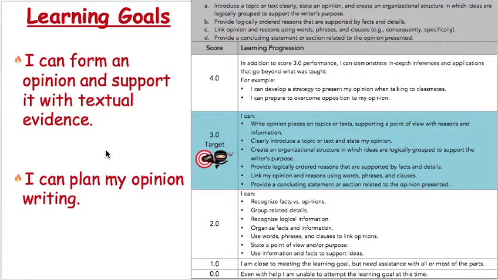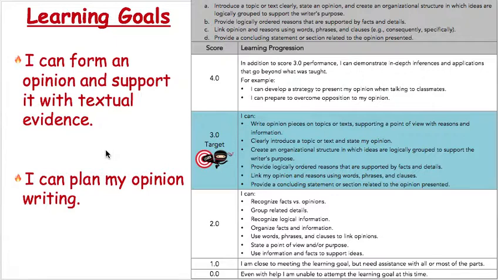So for our opinion writing lesson today, we're going to dive deeper into opinion writing. In previous lessons, you have learned about opinion writing. You've learned a little bit about how we organize it, how we start it, and some of the tools we use as writers for our opinion writing. You've also seen an example of an exemplary opinion writing piece, which means an example of what type of writing we are looking for. And we're going to see more and more examples as we go through our module on opinion writing.